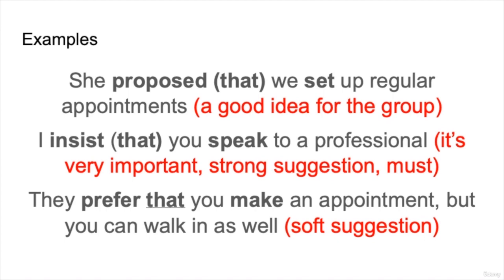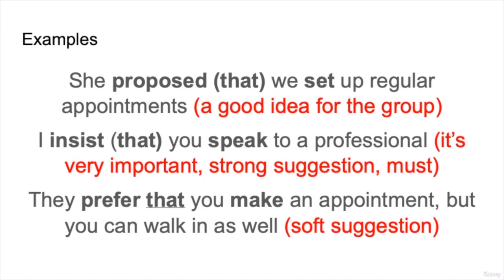So some more context for these sentences. She proposed that we set up regular appointments. So with the word propose, it's a good idea for the group. So at these appointments, there will be more than one person. I insist you speak to a professional. It's very important, a strong suggestion and a must. So for example, if you have some problem medically and you think that it will just go away, but your doctor says, nope, I insist you speak to a professional.